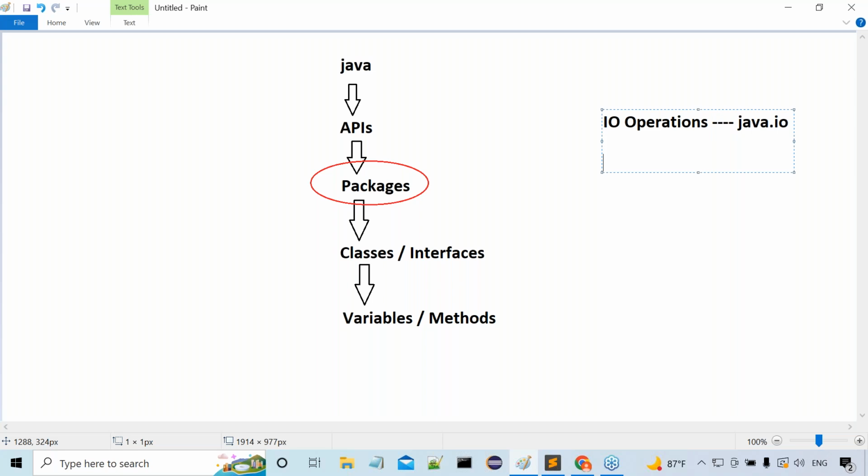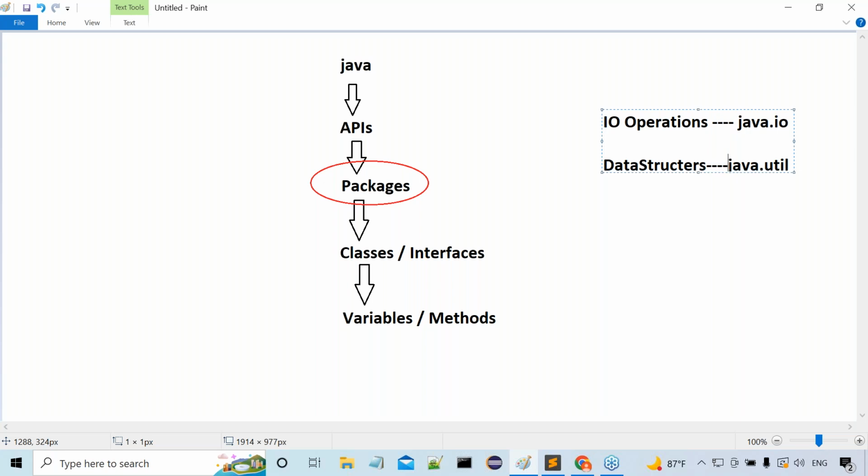What exactly is the name of this package? That package is java.util. Observe carefully. Java.util package is specifically for what purpose? For data structures.